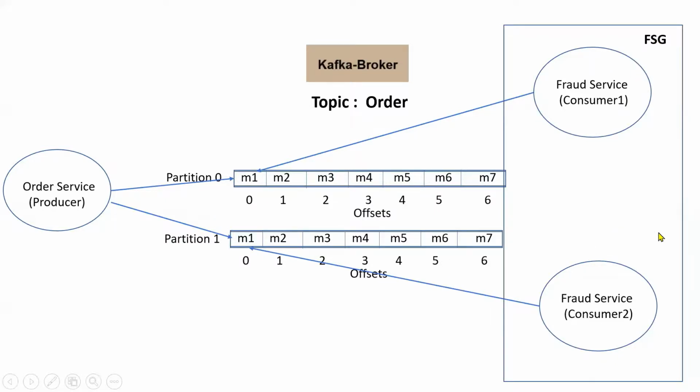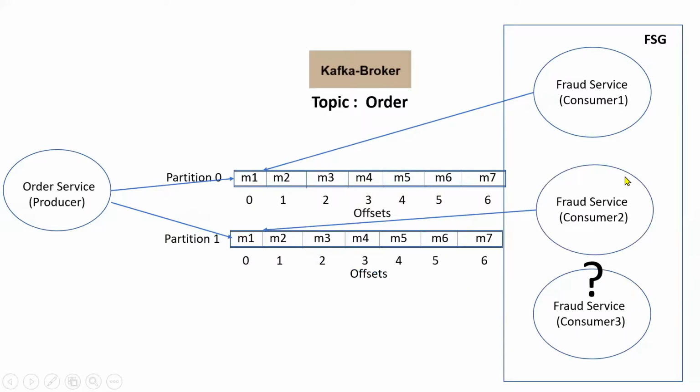That means this is something like typical queue functionality, right? Even though it is a topic, within the group it is like a queue because only one consumer can consume the messages. There are no duplicates, right? But if there are multiple consumer groups, the same message can be delivered to multiple consumer groups, right?